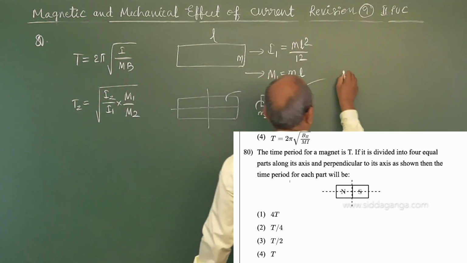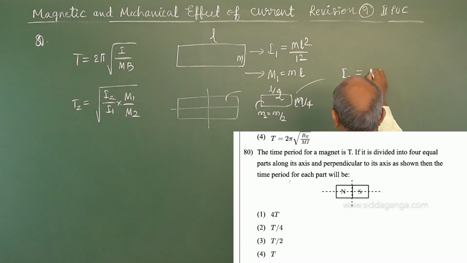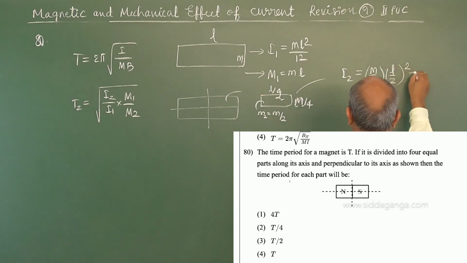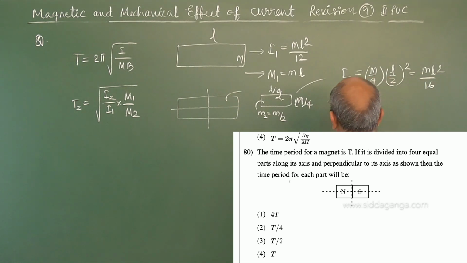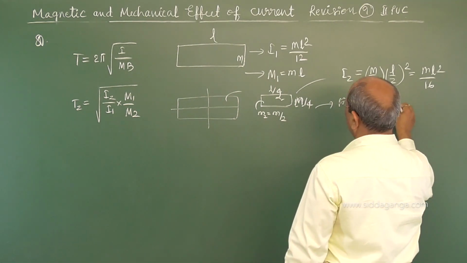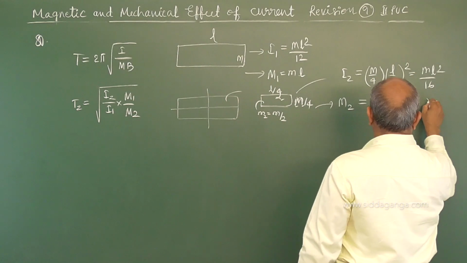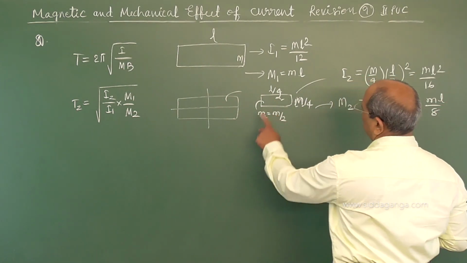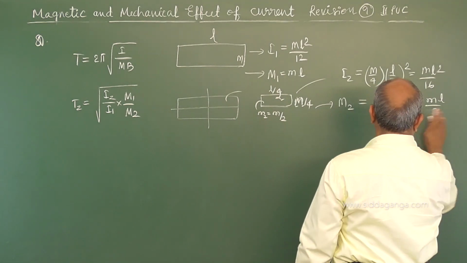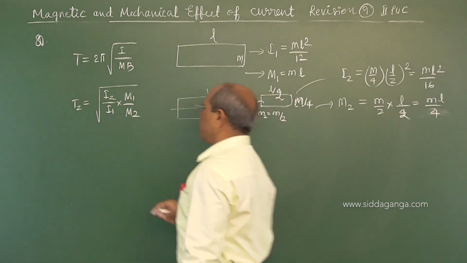Therefore, the new moment of inertia I2 is m by 4 into (L by 2) whole square, which becomes mL² by 16. Similarly, the magnetic moment M2 is M by 2 into L by 2, which is ML by 4.